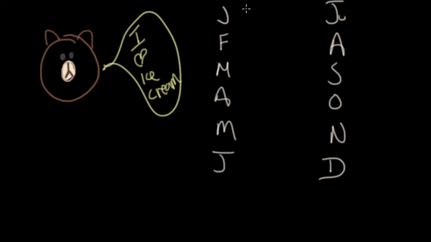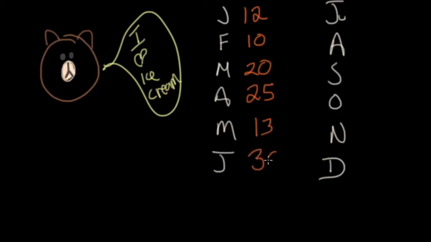Well, in January, he went and ate 12. That was pretty exciting. And then February, he kind of cut back a little bit, and he had 10. Then he got really excited in March. He had 20 ice creams. And in April, he kicked up a notch. He had 25. And then they had 13 more in May. And then June was getting really hot, so he went pretty big there. So he had 30. He had 30 in both those months. And then he started to taper off just a little bit. In September, he cut back completely.